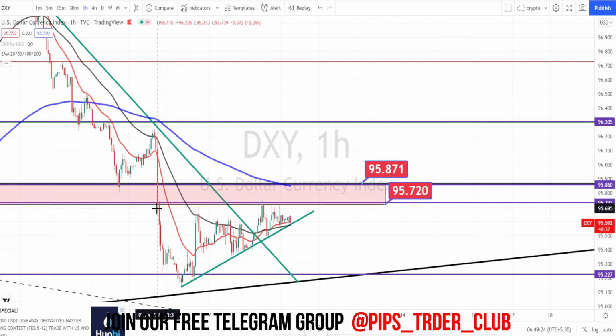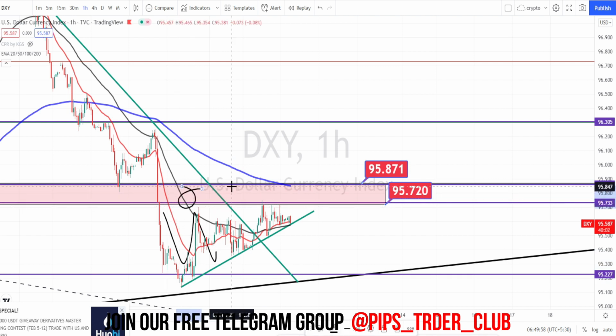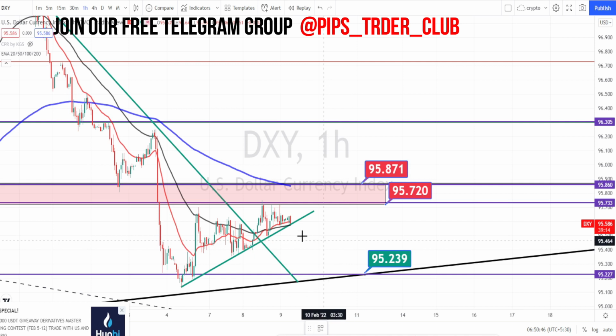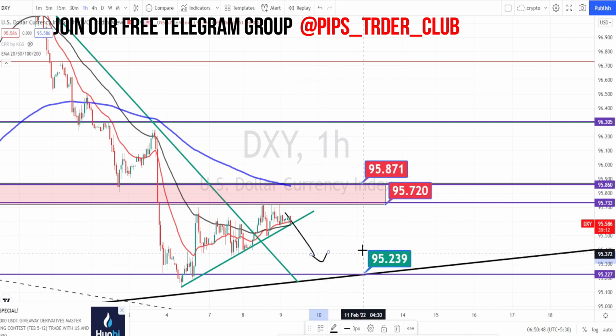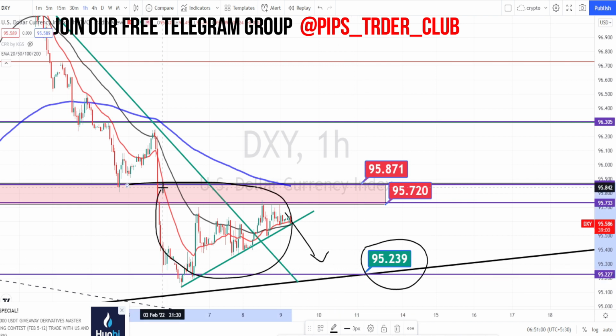And we also know that from this it is forming into a very nice triangle pattern. So if the price action fails to break this resistance level, we can expect a break on this trend line or the support line and a downtrend to start. And again, when it falls, we can expect it to take support at the level of 95.23. Still the uptrend has not started. It is just consolidating within this range over here.